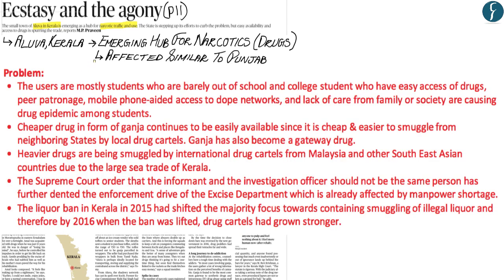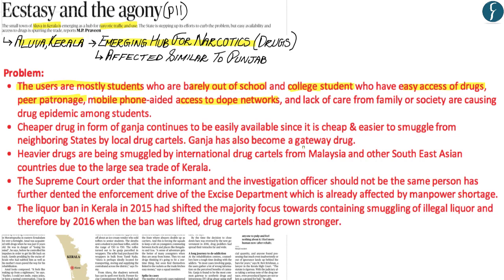Now, the article has highlighted various problems as to why Aluva within the state of Kerala is emerging as a hub for narcotics. The first problem is that the users of drugs within this region of Aluva in Kerala are mostly students who are either barely out of school or are currently in college. Students have easier access to drugs, whereby such drugs are being sold in hostels and near colleges, and because of peer pressure and access to the narcotics network through mobile phones, it is mostly college students who are falling victim to drugs.